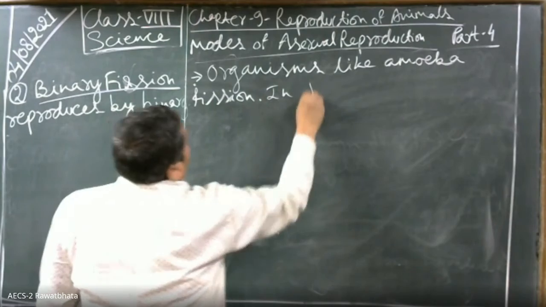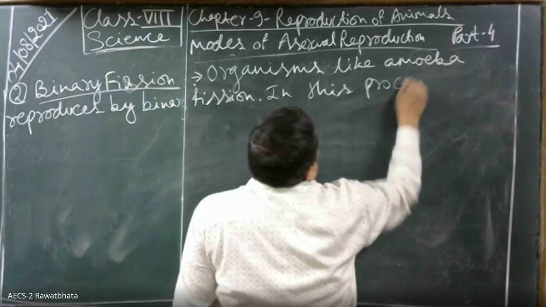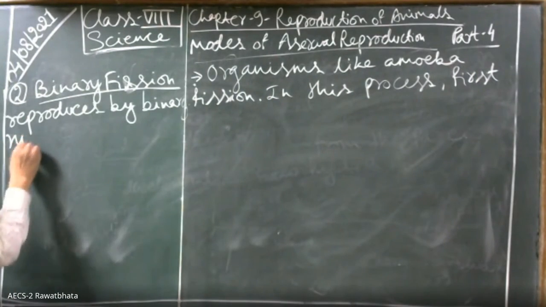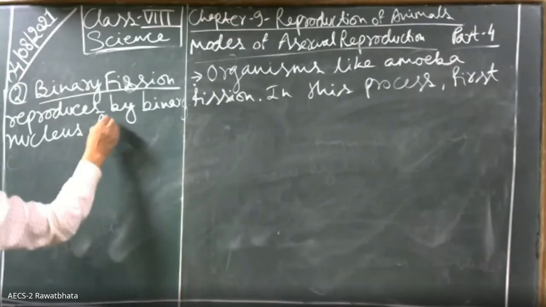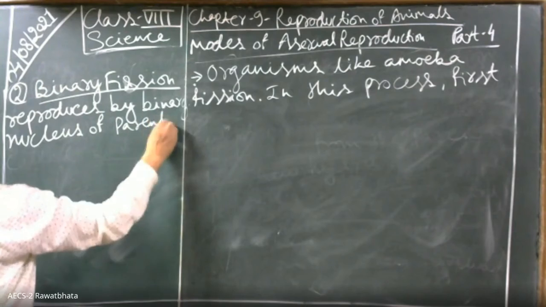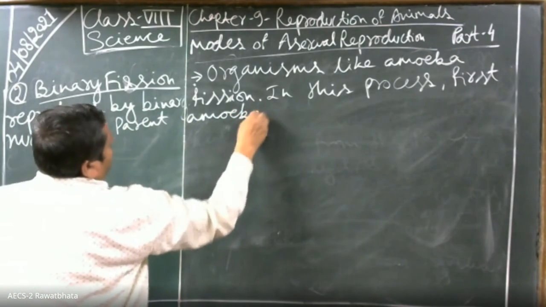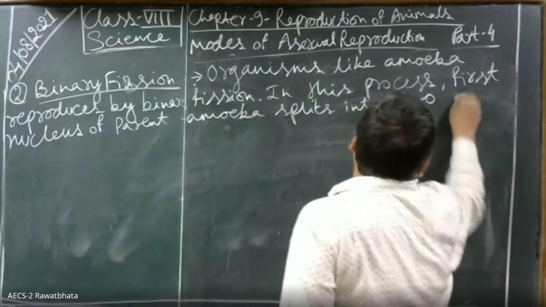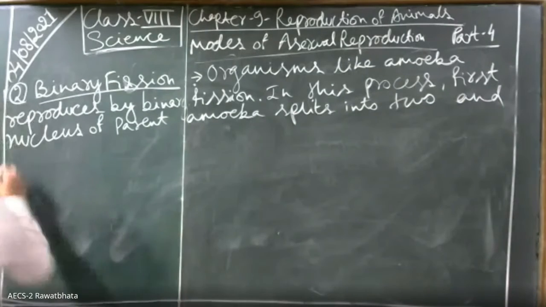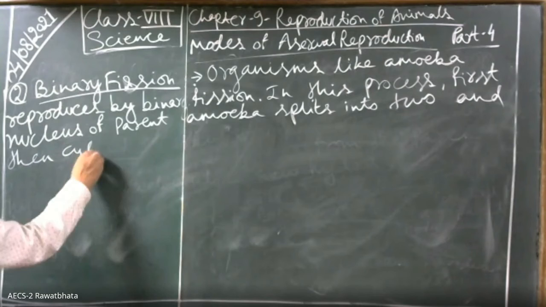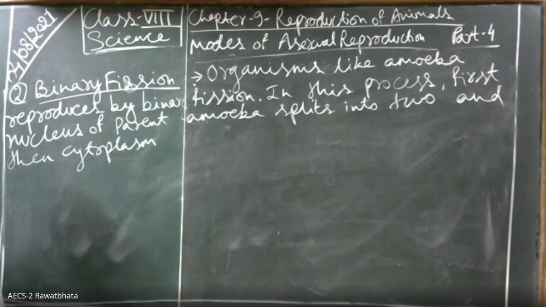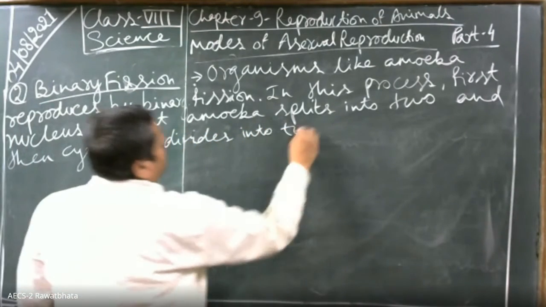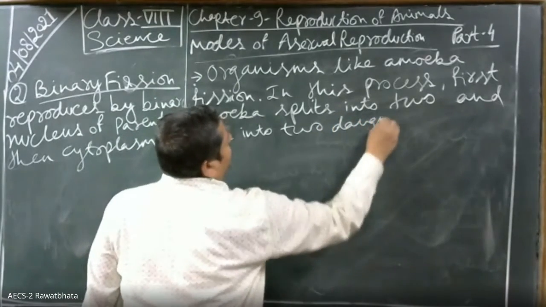In this process, first nucleus splits into two. Nucleus of parent amoeba splits into two, and then cytoplasm divides into two daughter amoebae.